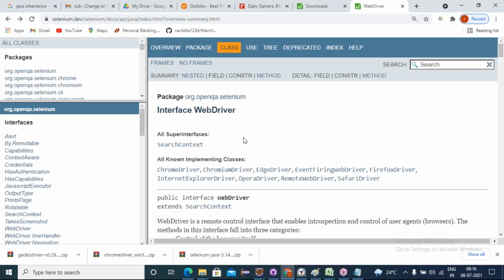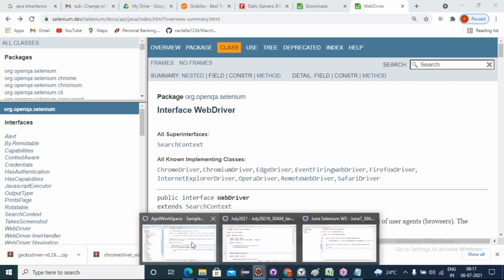Now my intention is to open a Chrome browser. To open a Chrome browser, I must create an object for the ChromeDriver class in my project. I must use this class to create the object. So let's try to create a